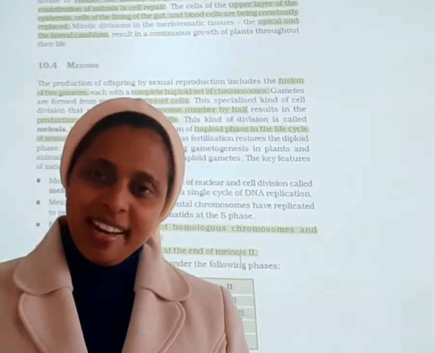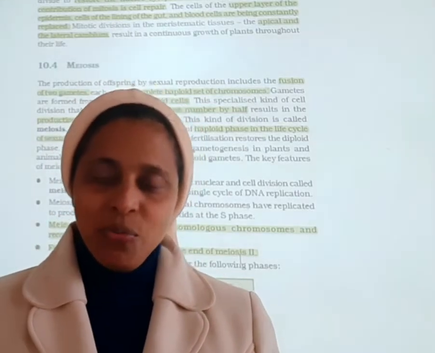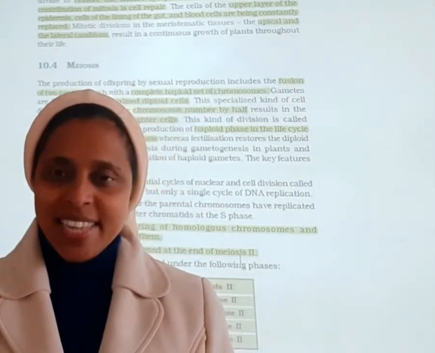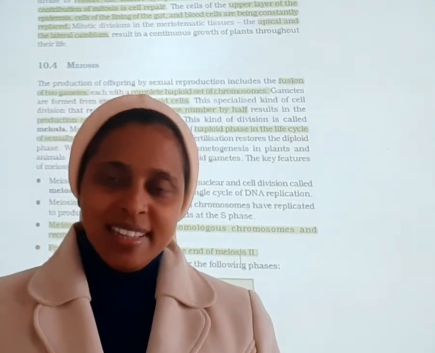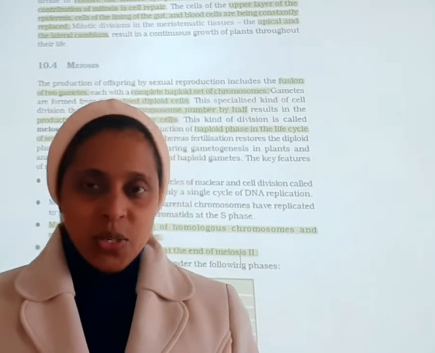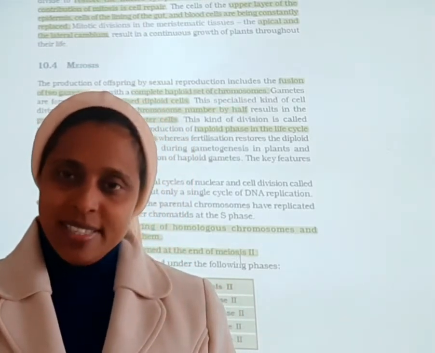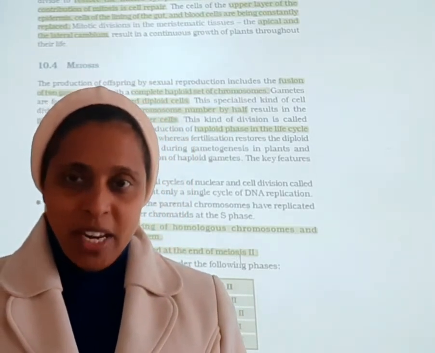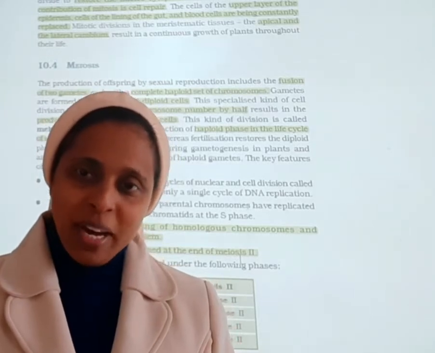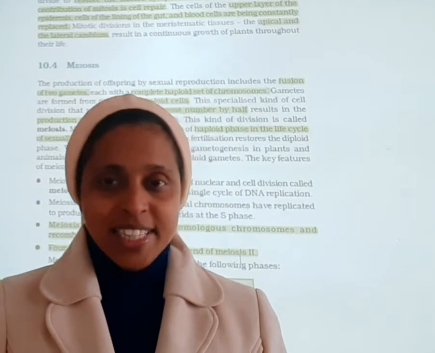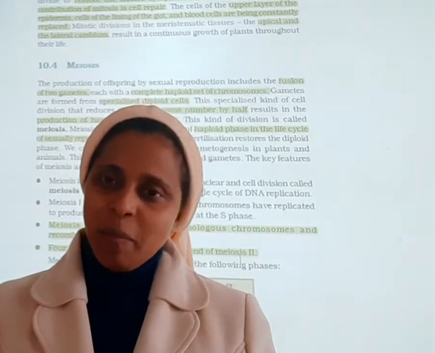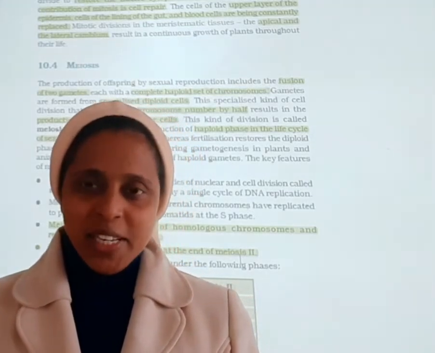In our previous class, we had the quick revision of chapter 10, cell cycle and cell division. So today we will continue the cell cycle and cell division. In our previous class, we have seen what is cell cycle, mitosis, the various stages of mitosis, significance of mitosis. Today let us learn meiosis, the various stages that take place in meiosis and its significance.